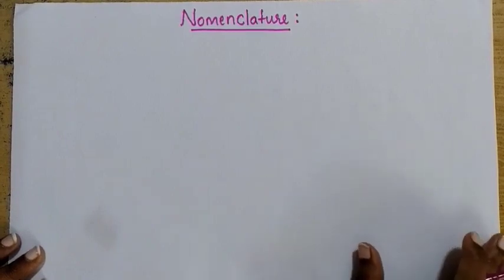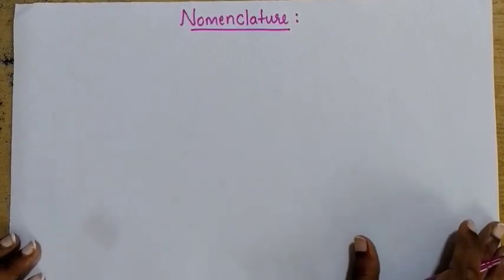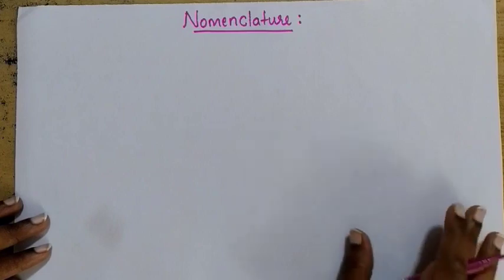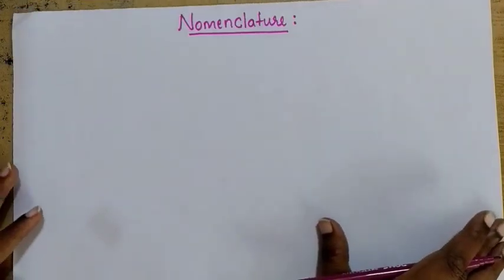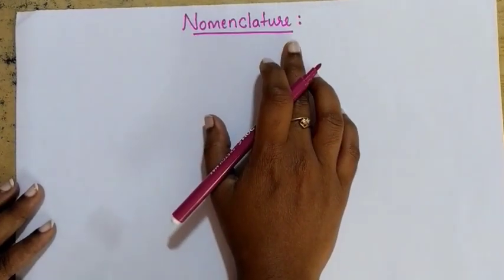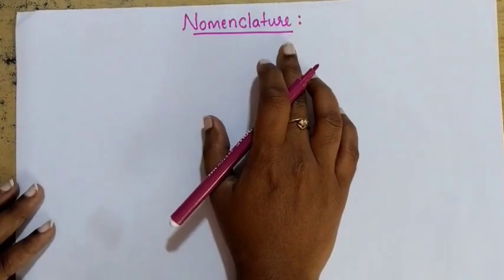Hello students, in our last class we came to know what are haloalkanes and haloarenes. Along with that we also understood how to classify them based on the number of halogen atoms present in it and in terms of sp3 hybridized C-X bond and sp2 hybridized C-X bond. And in today's class we are going to discuss the nomenclature of haloalkanes and haloarenes.